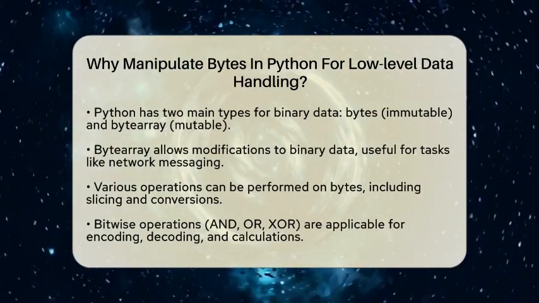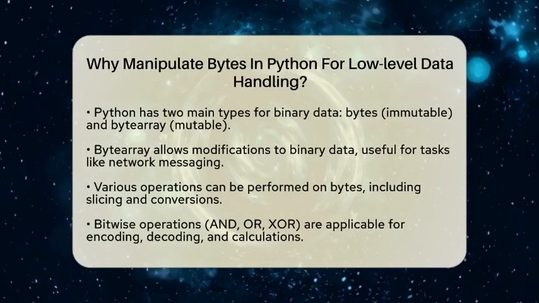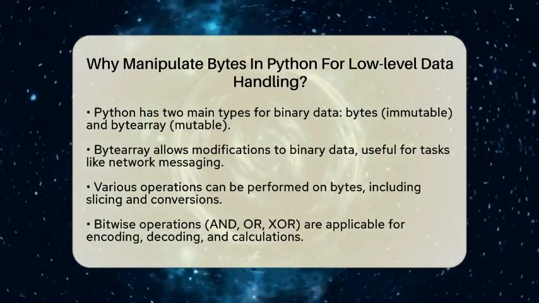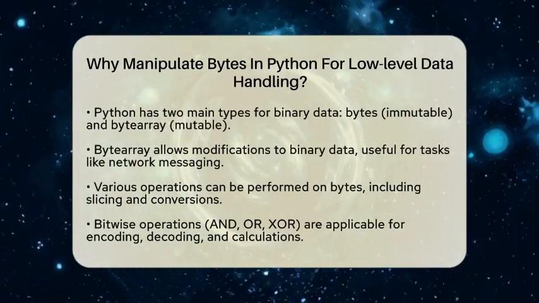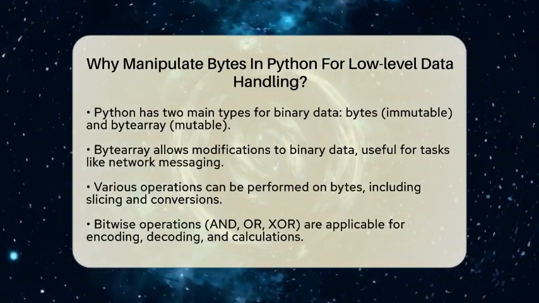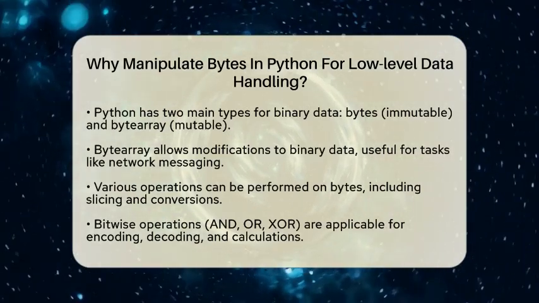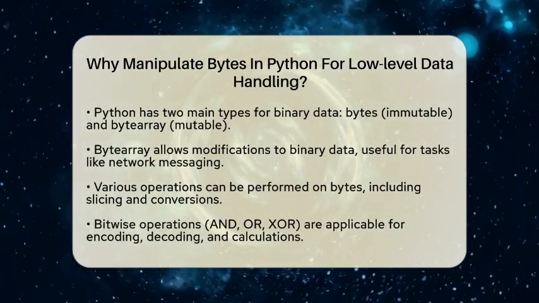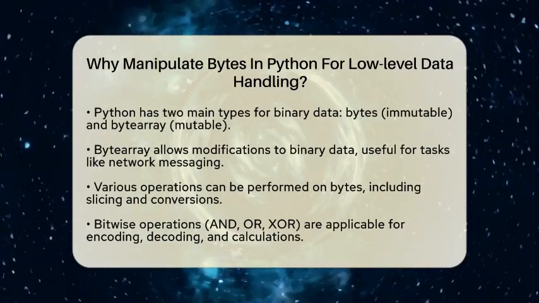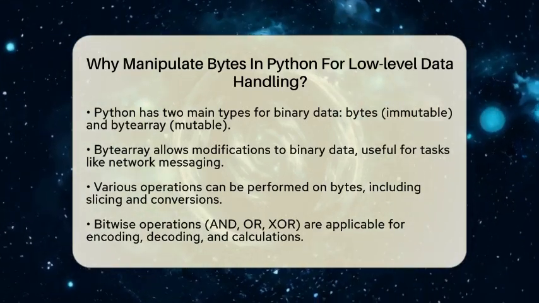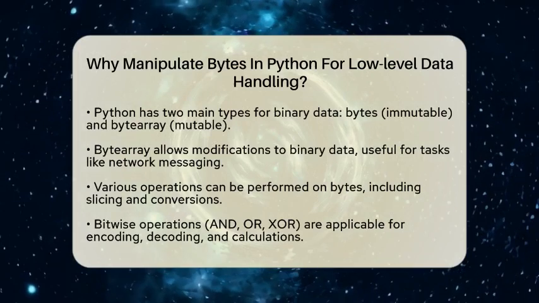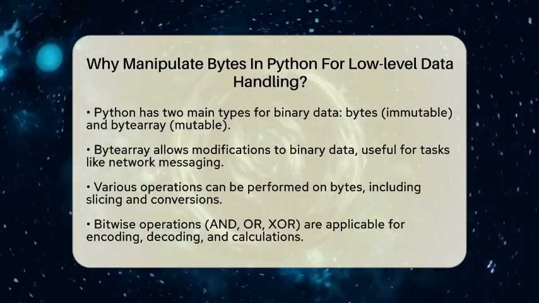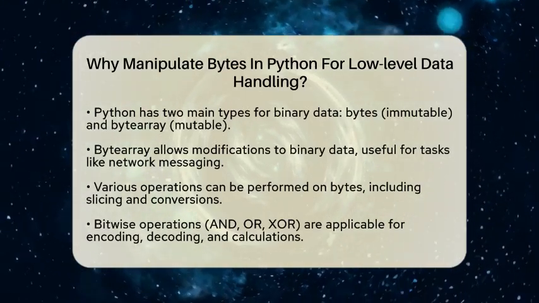When you manipulate bytes, you can perform various operations. For example, you can slice specific ranges of bytes, convert between bytes and integers or strings, and even apply bitwise operations like AND, OR, and XOR. These operations are essential for encoding or decoding data, setting flags, or performing efficient calculations at the bit level.